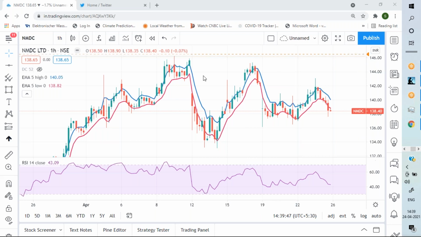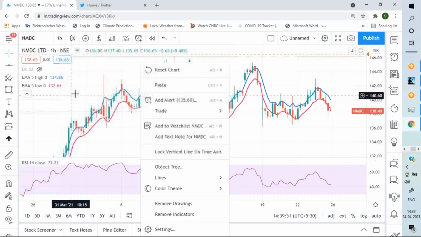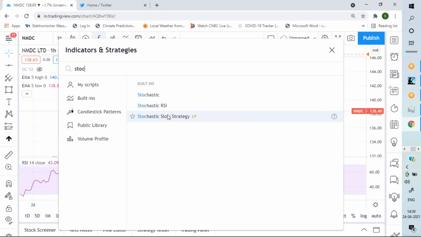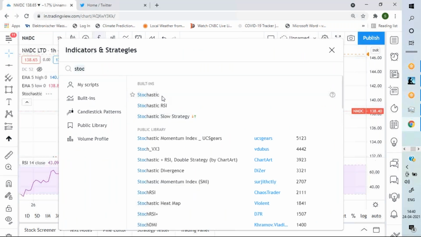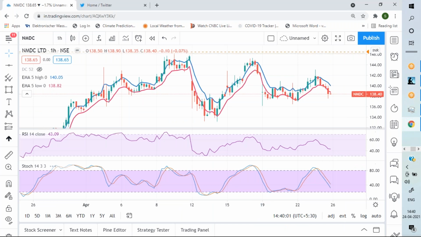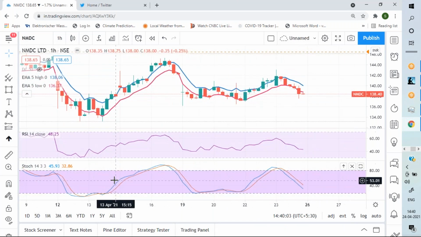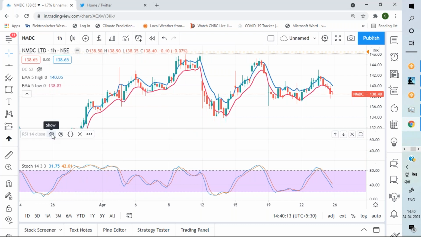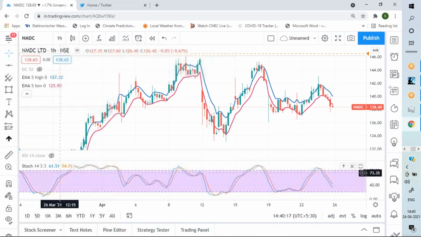Okay. Now I am going to a very important indicator, which is stochastic. Now look at this. This is 14, 3, 3. And I'm hiding the RSI for some point of time. Now this is called fast stochastic.